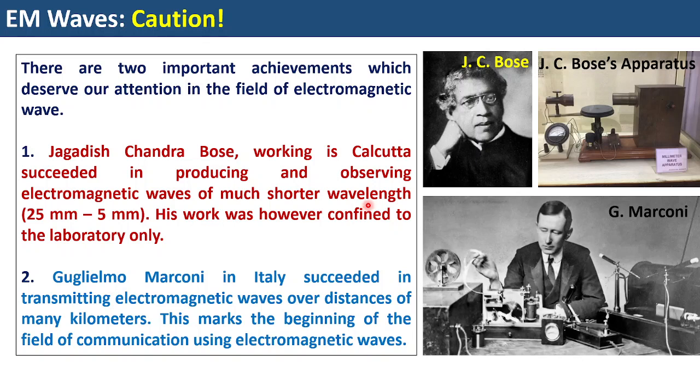Shorter wavelength means higher frequency. He could produce, transmit, and receive waves of 25 millimeter to 500 millimeter wavelength, a little shorter than radio waves, meaning they have a higher frequency. This was a remarkable work at that time.